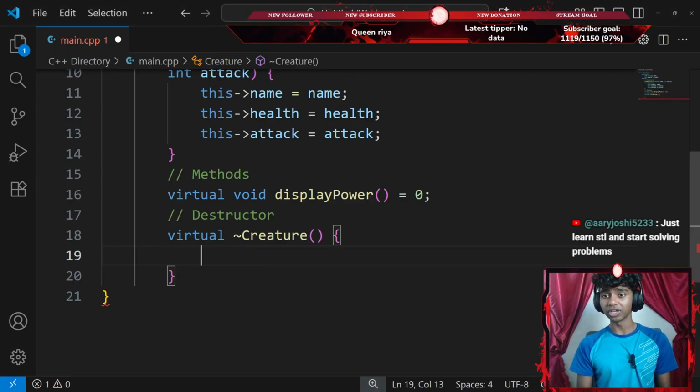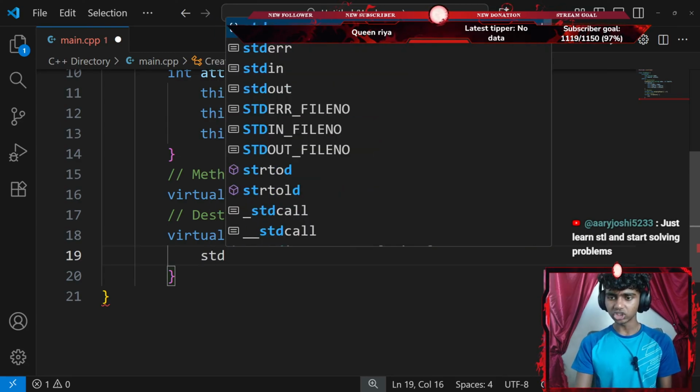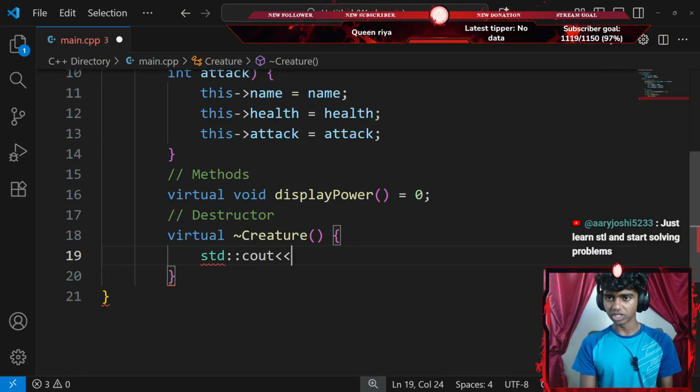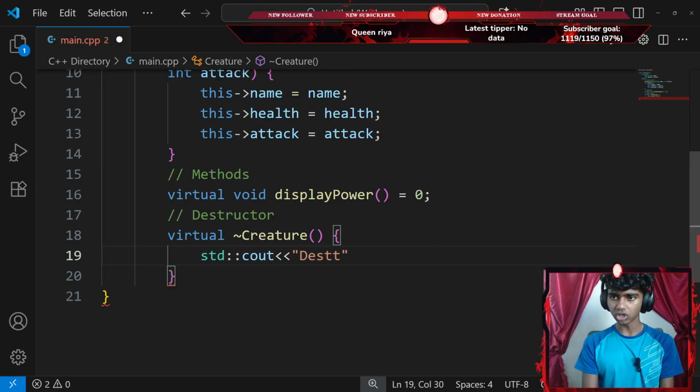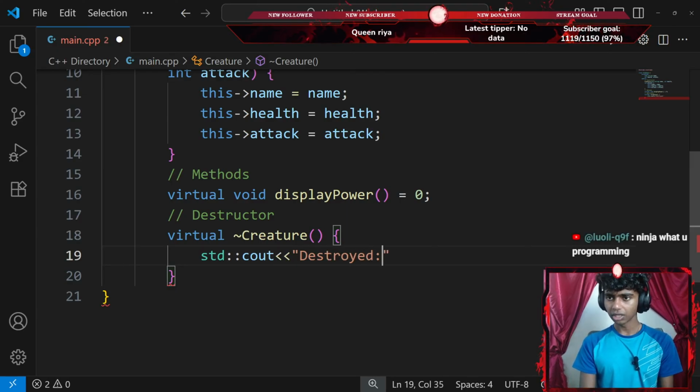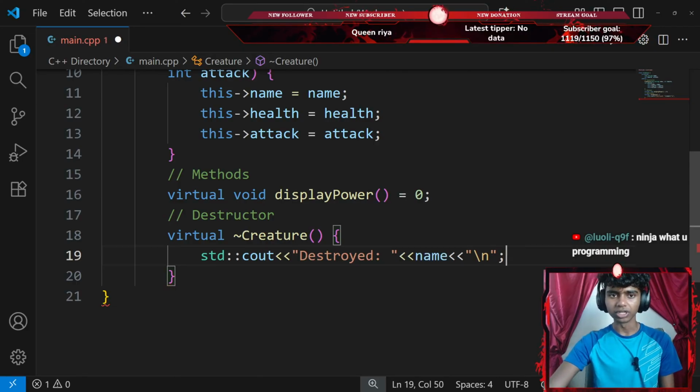That said, I'll go with something. Go ahead and create a virtual creature class. Okay, this is gonna consist of something. Let's see. I might go with something like a standard console output with an insertion operator. My destructor is going to be saying something like "destroyed", another insertion operator of something like my name data member with a \n new line, ending with a semicolon.